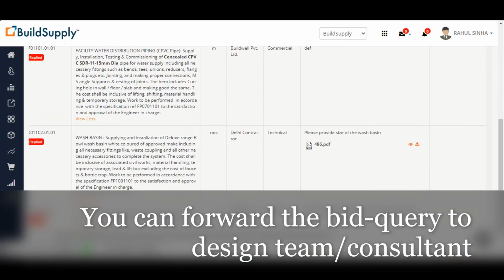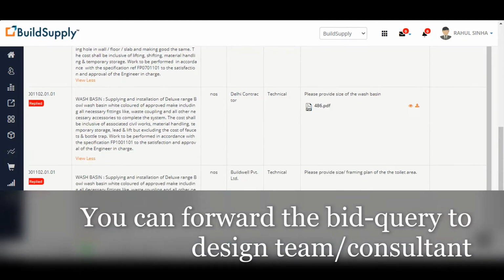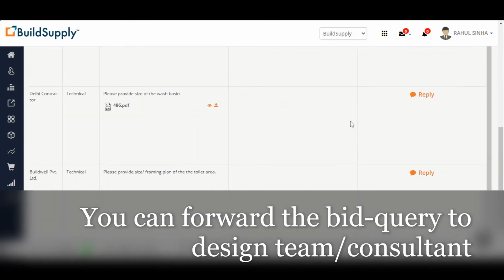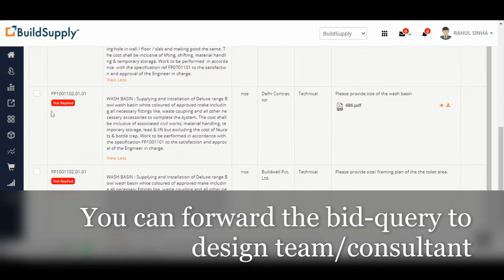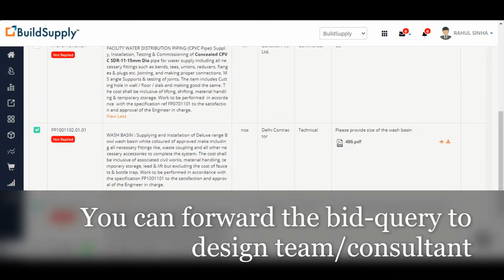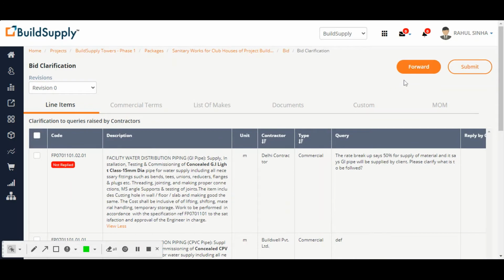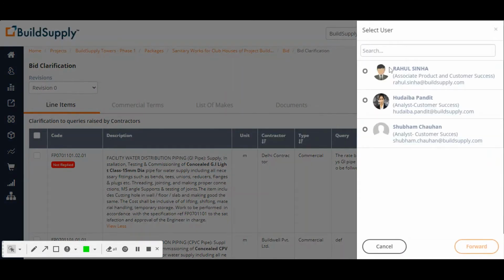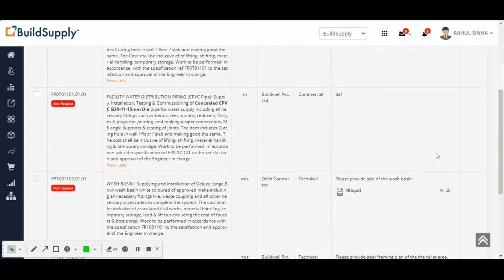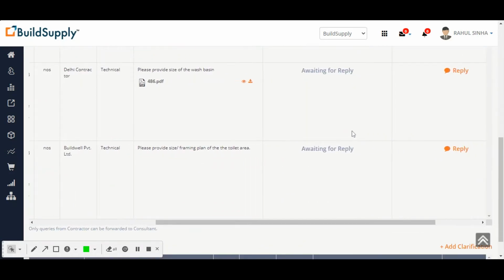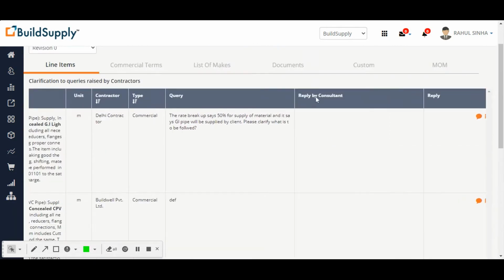This is wash basin. Please provide size. Wash basin. Please provide size, framing plan. Okay, so let me do one thing. I will forward this query and this query, the size part. Do I have any more queries? No. So I'll forward the size queries. Click on forward and select the user, your consultant, who will supply the answers for these queries. Now forward these queries to the consultant. So I'm awaiting a reply from the consultant.